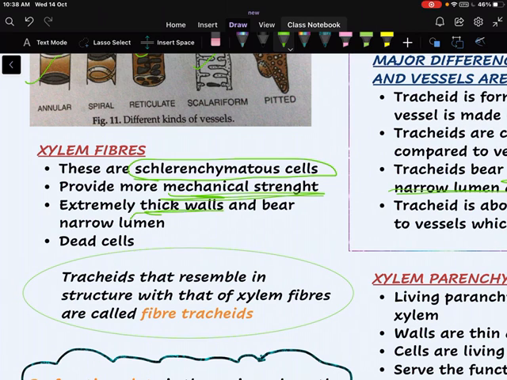These have extremely thick walls and bear narrow lumen. These are dead cells. Dead cells means they lack protoplasm. Now the tracheids that resemble in structure with that of xylem fibers are called fiber tracheids. This is something important to learn.